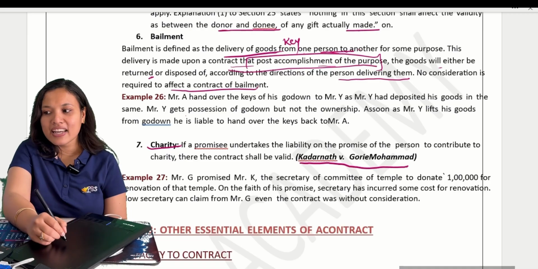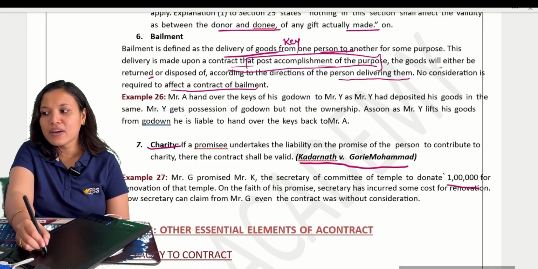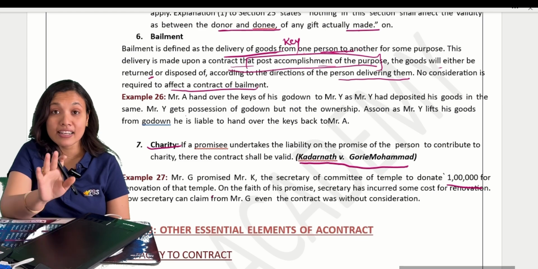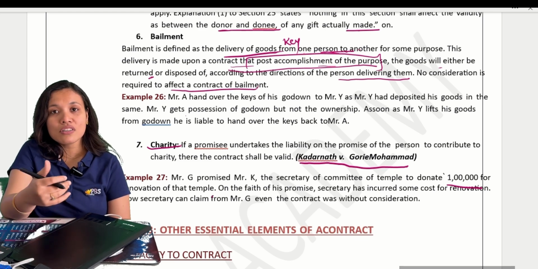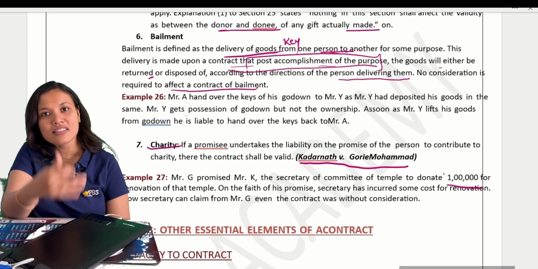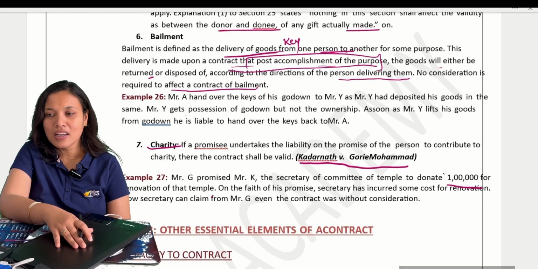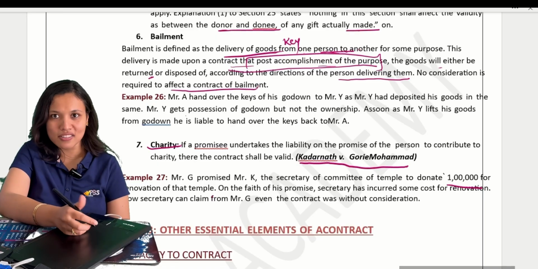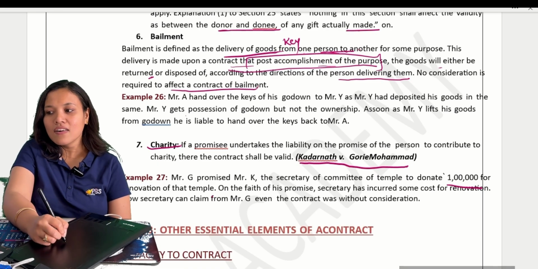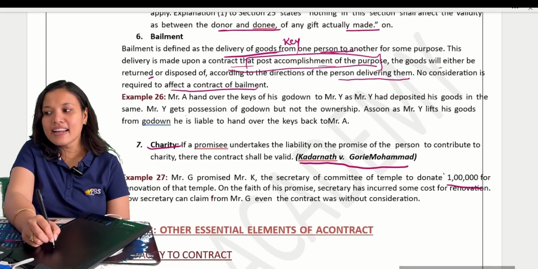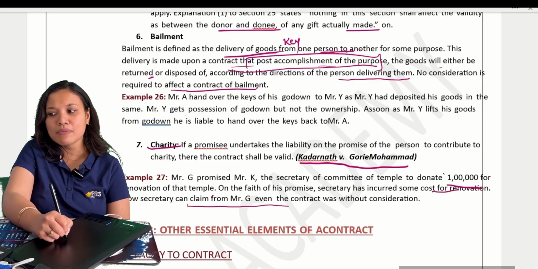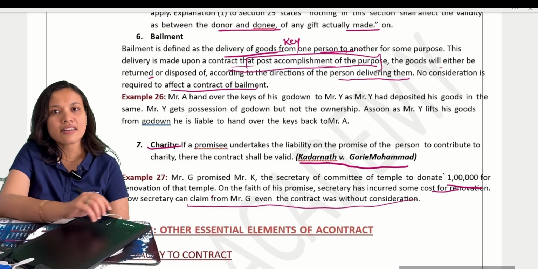See, G promised K, the secretary of the committee, to donate 1 lakh for the renovation of the temple. Okay, they said 1 lakh has been promised for renovation. So without waiting for the amount to be received, he started renovations. They said 1 lakh is coming, the temple needs renovations, so let us start the renovations. They started the renovations on the faith of the promise. The secretary has incurred some cost for renovation. Now can the secretary claim the amount from G even though the contract was without consideration?